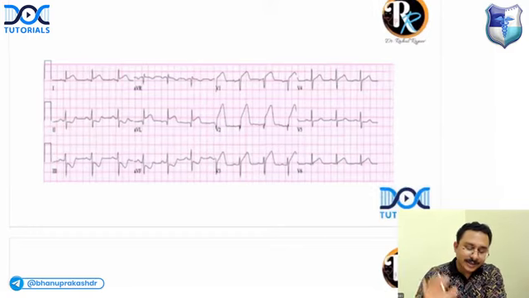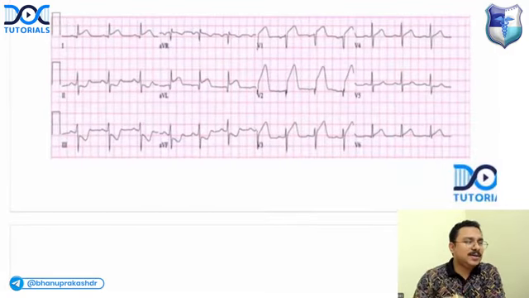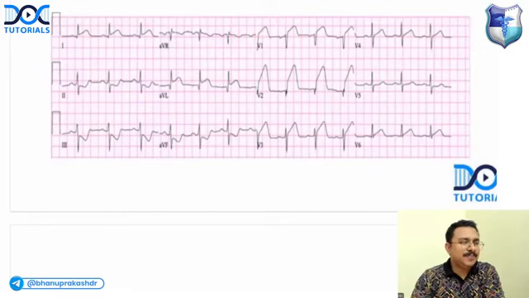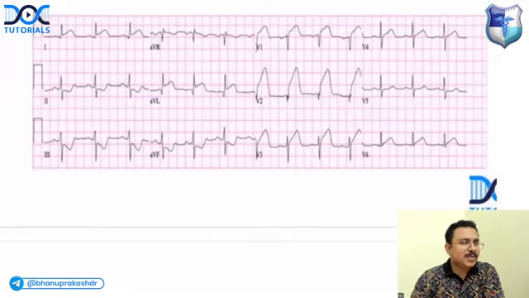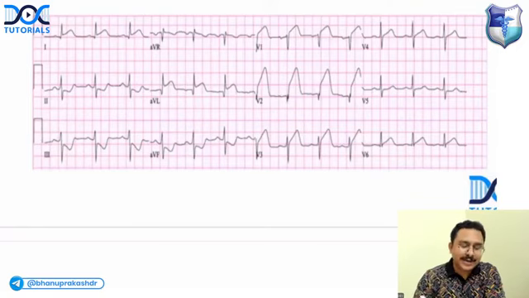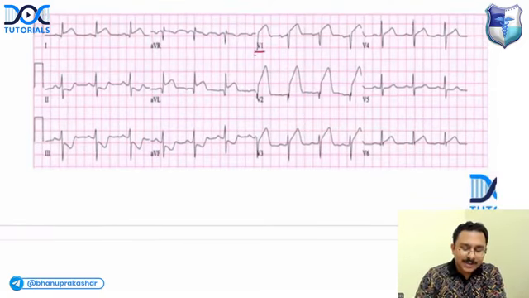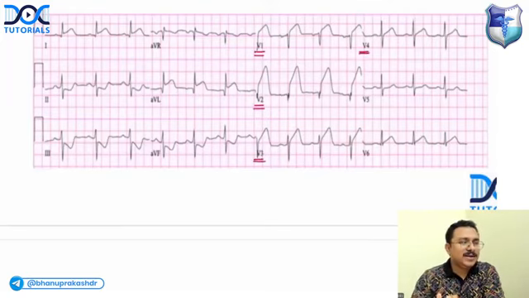Okay, right. So let's have a look at this ECG. Can you tell me what is happening when you look at the ECG? You can see that the finding is ST elevation. So can you tell me which are the leads which are showing ST elevation? You're correct, it is ST elevation. Lead V1, lead V2, lead V3, lead V4. So definitely anterior wall is involved.